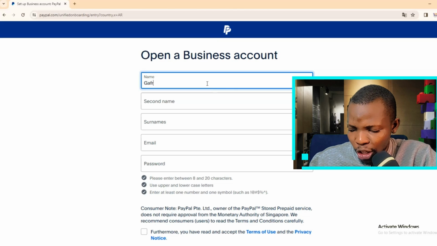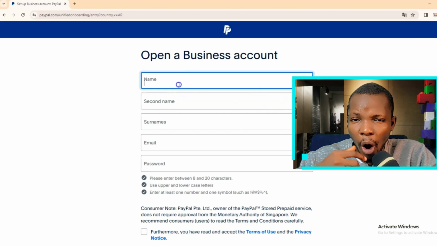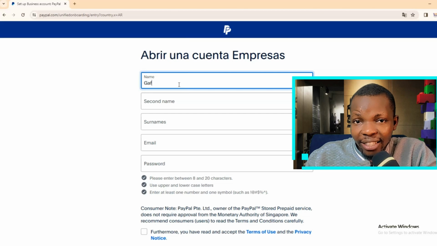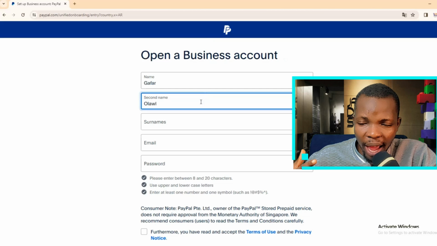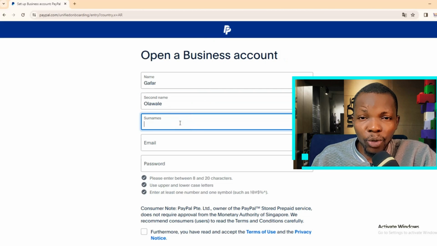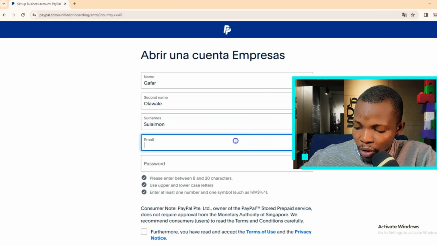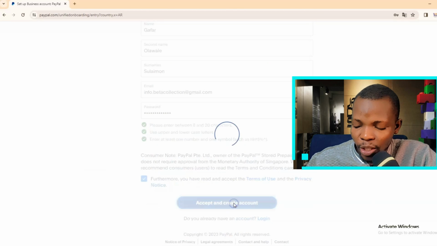Also proceed by entering your email address and your password. Please ensure that your password contains uppercase, which is capital letter, lowercase, which is small letter, number, and special character, and ensure that the entire number of characters amount to at least 8. Don't do anything below 8 characters. All right, so this is going to make sure that your account is well secured, and also you might not be able to proceed from here if your password is below 8 characters. So just follow the instruction, check the box to accept terms and conditions, then proceed to create your account.